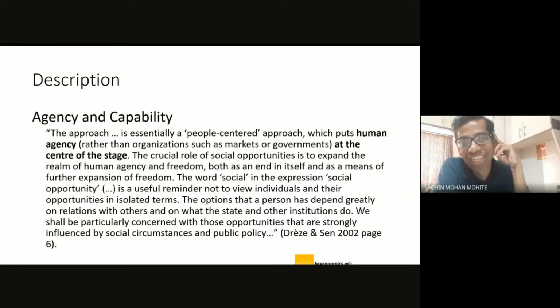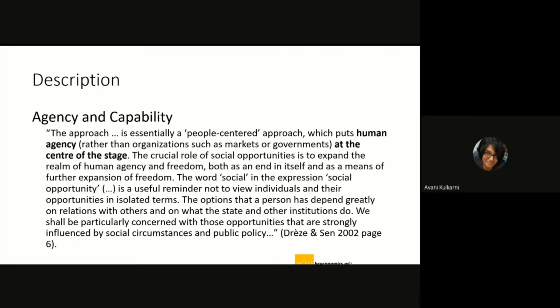Perfect. One thing that you mentioned is that market forces are deciding everything and being the agency, and that is where Amartya Sen is trying to say this is not good, and that humans and their needs and what they want to achieve need to be in focus rather than what the markets are trying to give them.